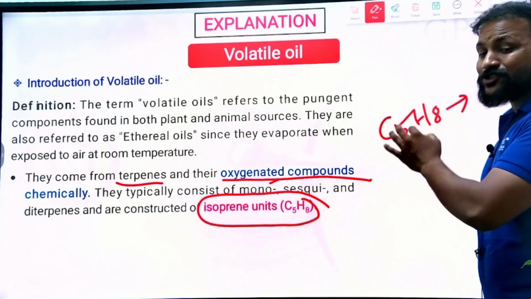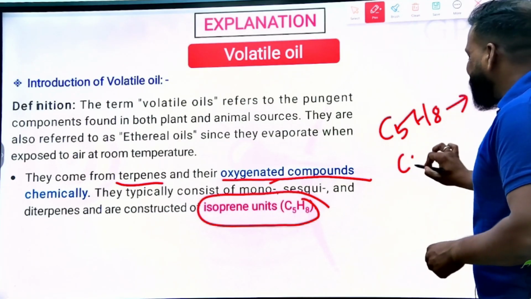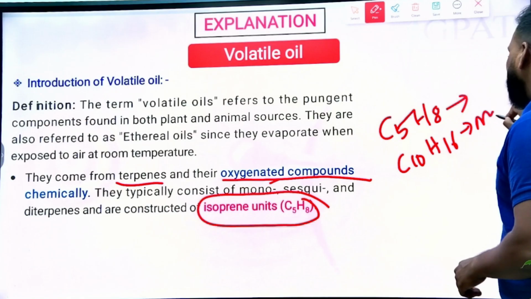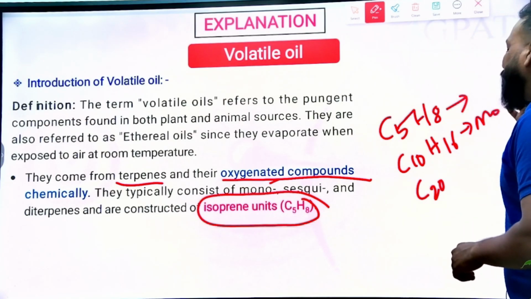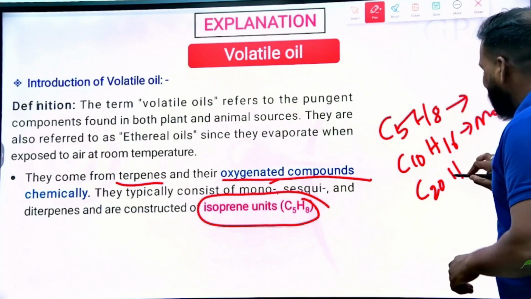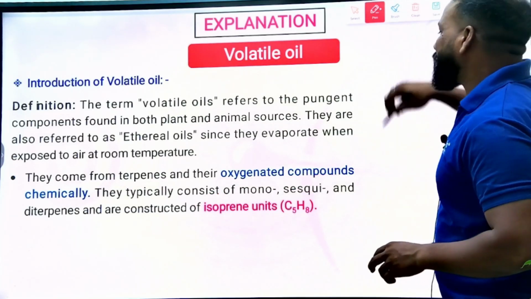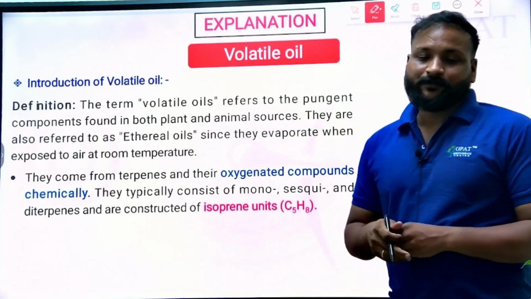This is isoprene or hemiterpene. But when you multiply this, C10H16, that is a monoterpene. If you multiply it again, C20H32, that is a diterpene, and it goes on. But isoprene means this is the structure, clear?